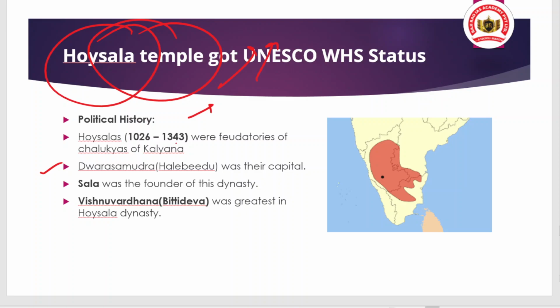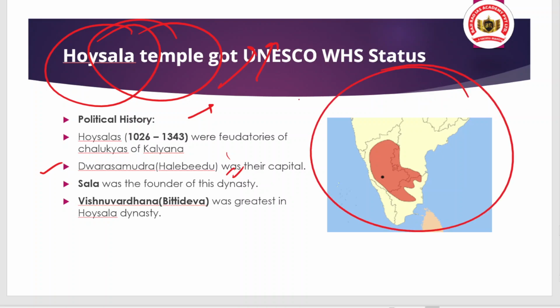Sala was the founder of this dynasty, and Vishnuvardhana was the greatest ruler of the Hoysala dynasty. You can see the extent of the empire spread across Karnataka, some parts of Tamil Nadu, some parts of Telangana, and some parts of Andhra. You should understand that.